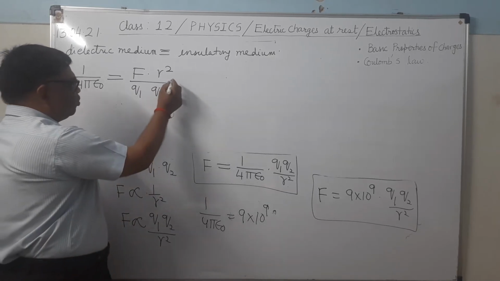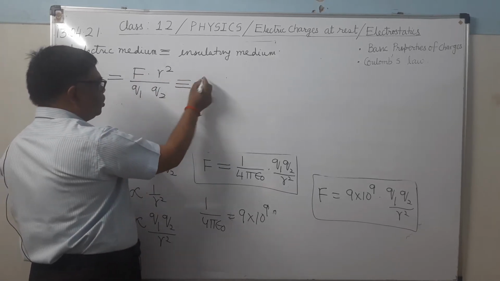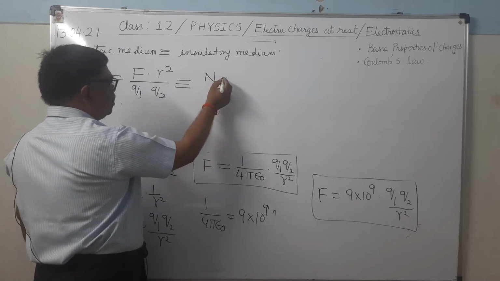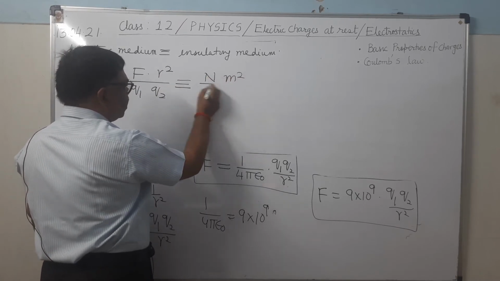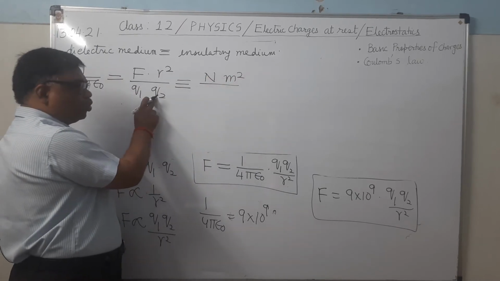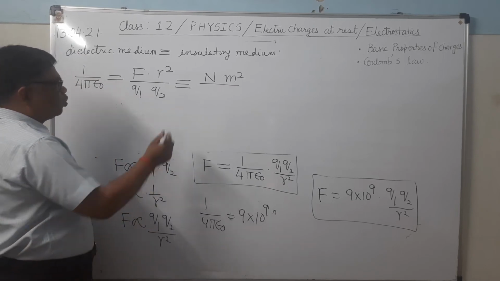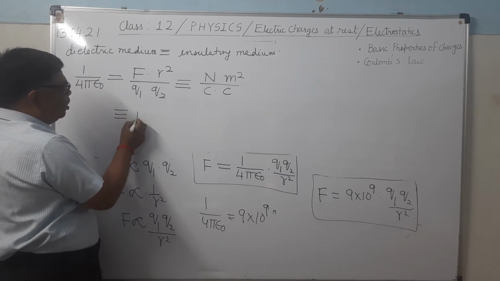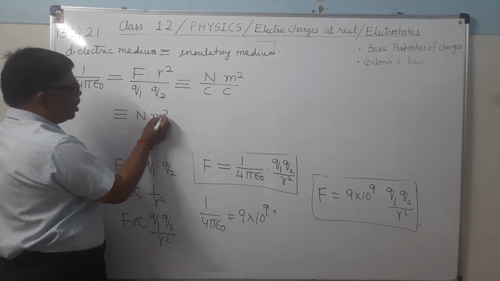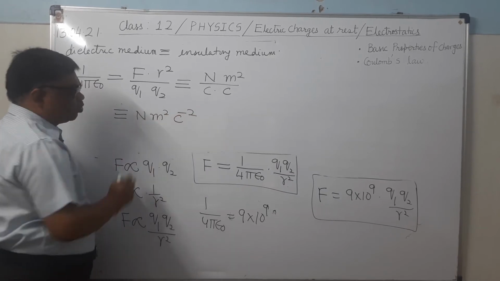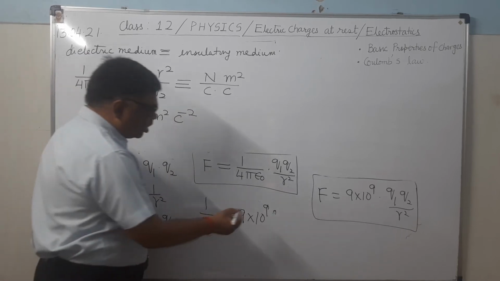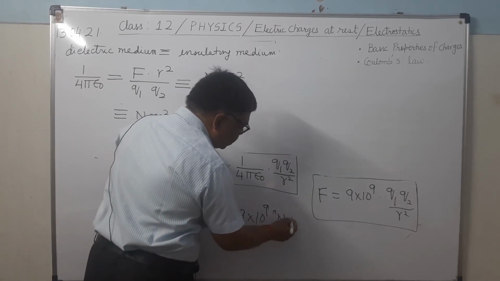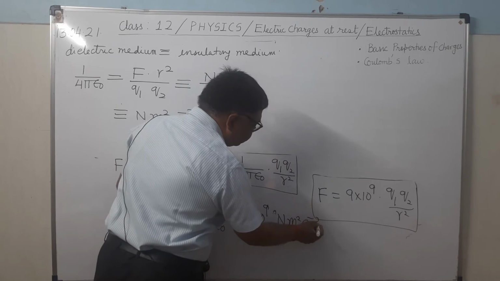Now you write down the unit of all the quantities. Newton, r is meter, so meter square. Here q1 q2 unit is coulomb, so coulomb into coulomb. Means the unit will be Newton meter square per coulomb square.